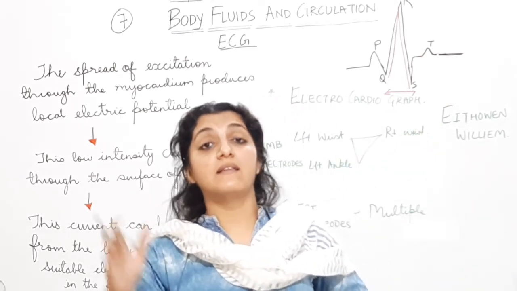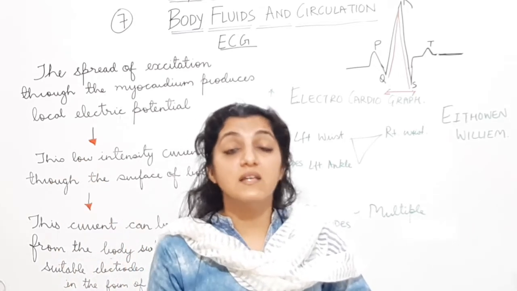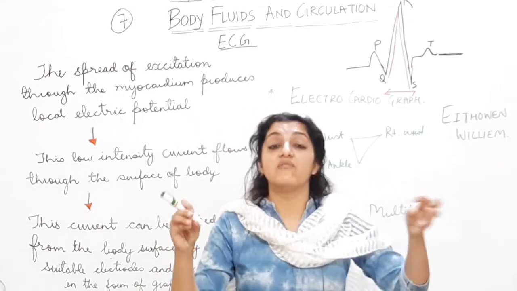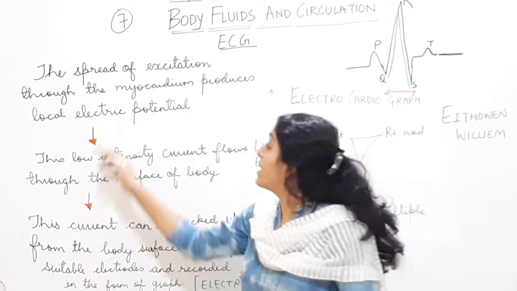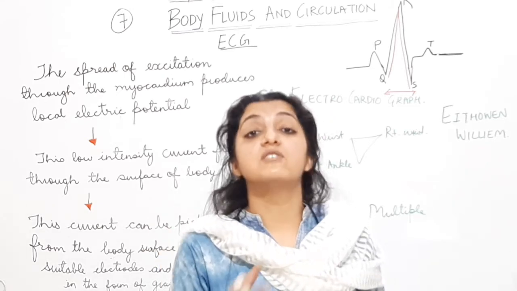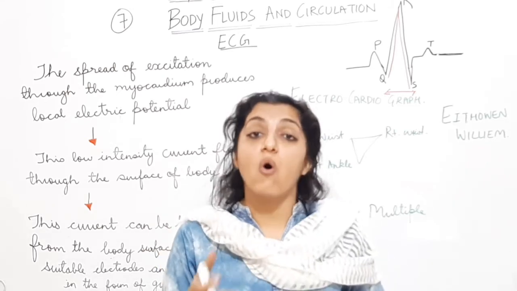Okay, हमने cardiac cycle देखा है. उसके बाद, this is just a continuation of how the cardiac cycle is going to appear on the screen if we place the electrodes and we try to measure this electric current that is flowing through the heart, which can be felt on the surface of the body.